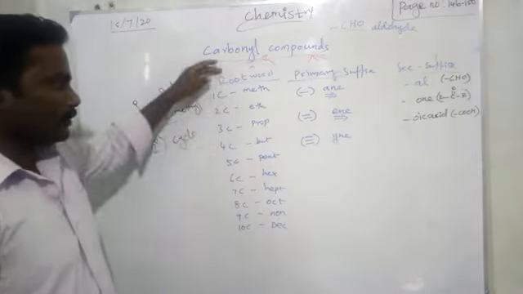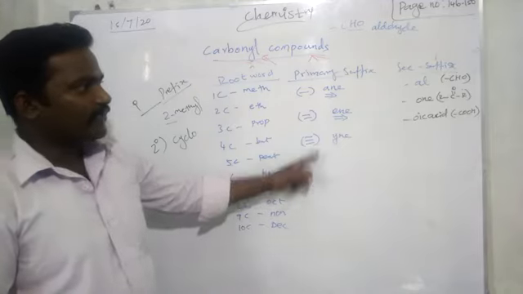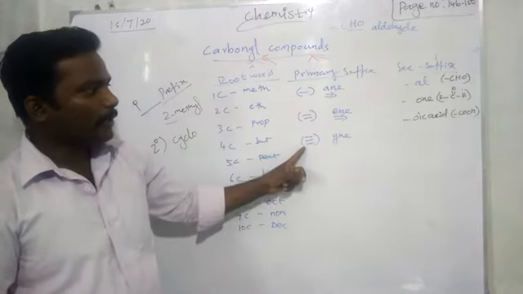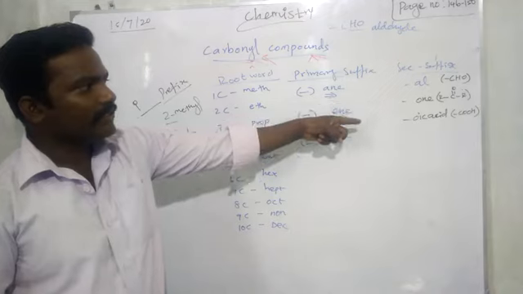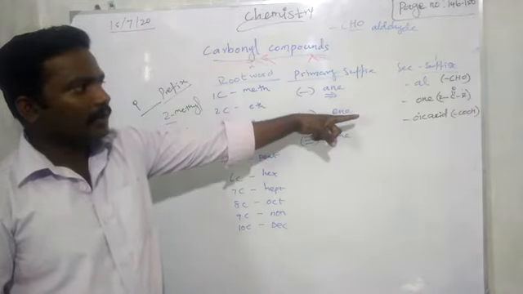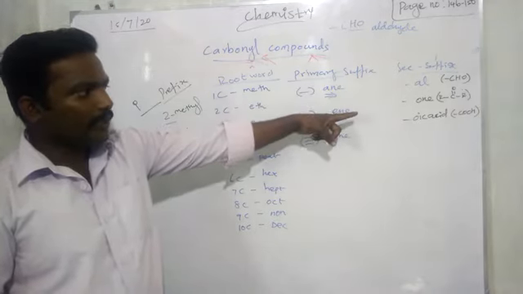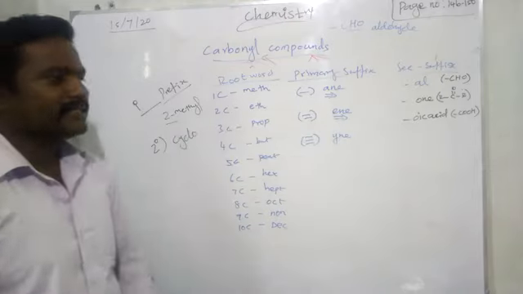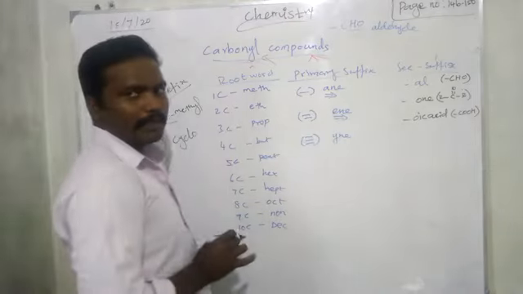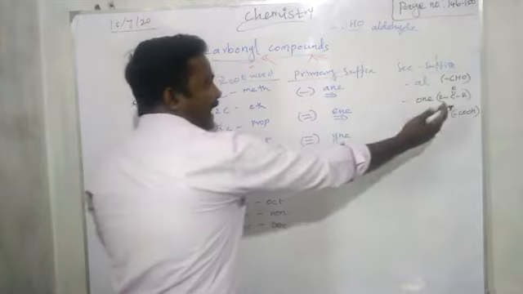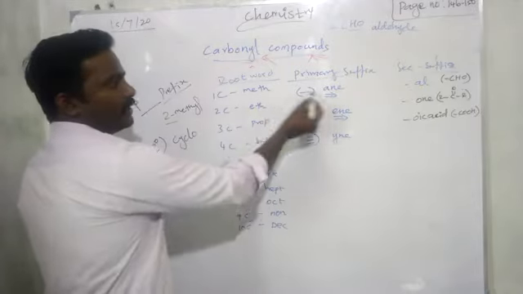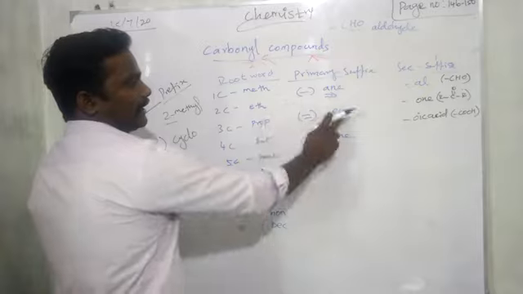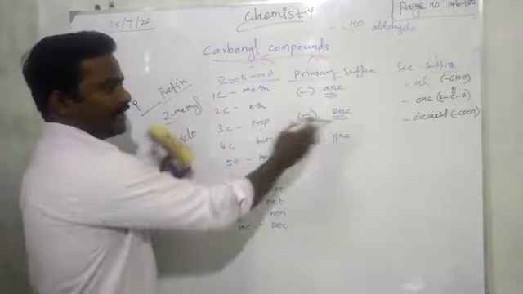Okay. Root word, primary suffix based on single bond, double bond, triple bond. Secondary suffix: aldehyde means AL, ketone means ONE, acid means OIC acid. One more important thing you have to know when you are adding all those things: with the primary suffix there is no change. Methane, ethene, propane, likewise we can add.